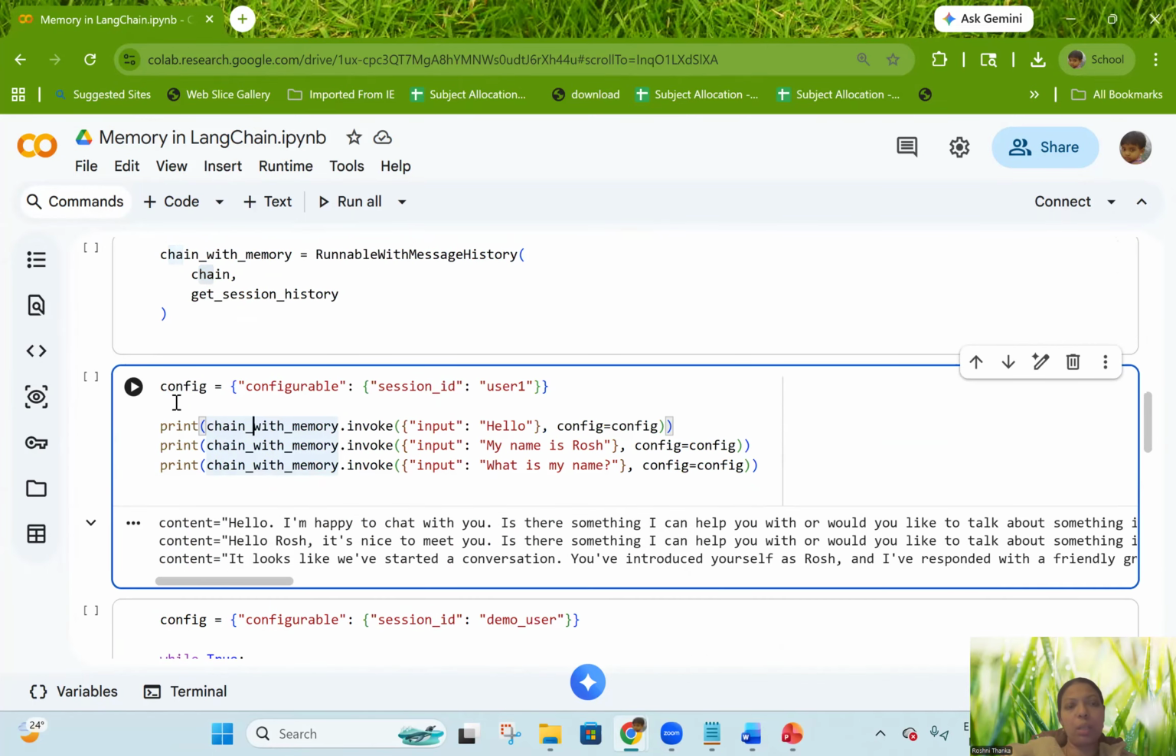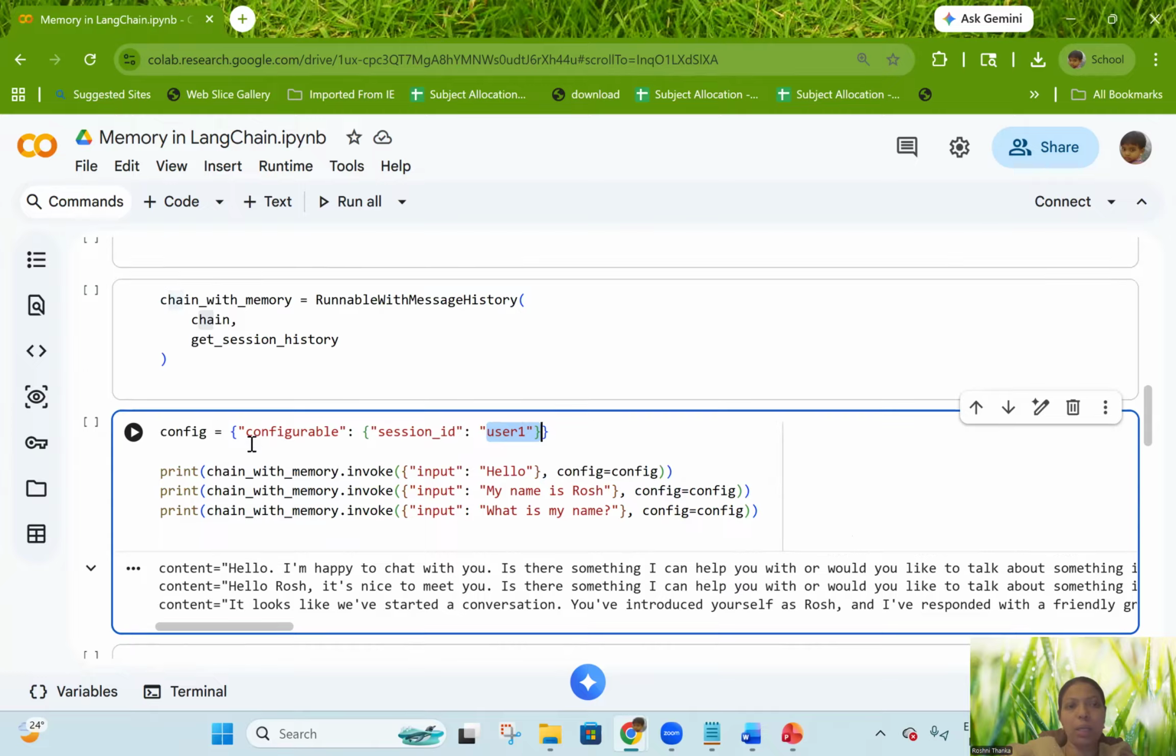The next one is configuration. Here I am talking about the config, which is represented in dictionary format. First I am going to do a conversation about user one. Whatever conversation I do will be attached to the user one session. That is the session ID. So whatever conversation we do now, all of it will be attached with user one.